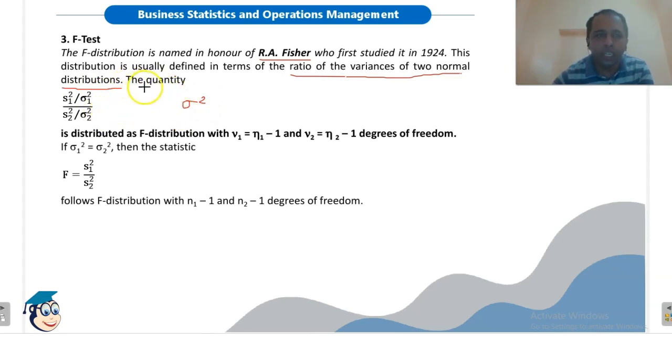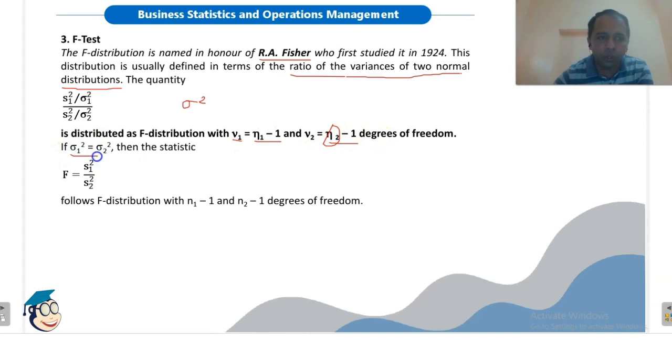So the quantity S1 square upon sigma 1 square divided by S2 square upon sigma 2 square is distributed as F distribution with 2 degrees of freedom. Nu1 equals N1 minus 1, where N1 is the sample size of the first sample, and Nu2 equals N2 minus 1, where N2 is the sample size of the second sample. So these are the degrees of freedom.